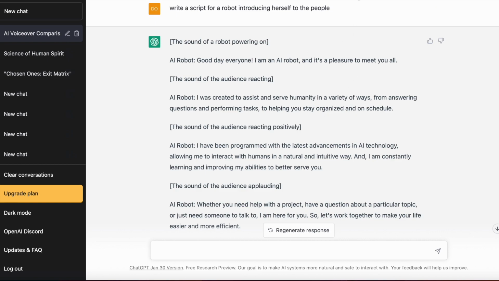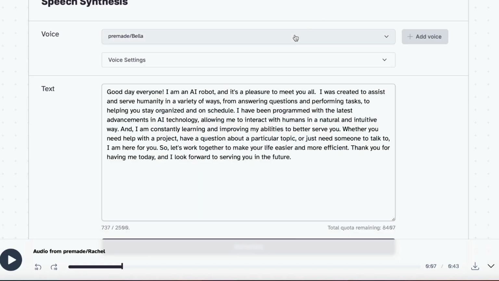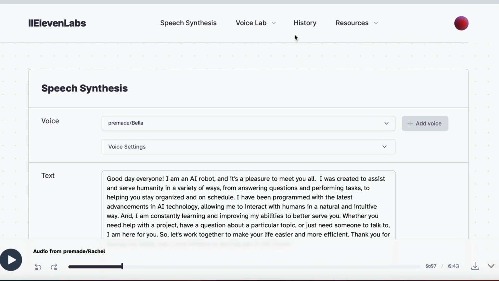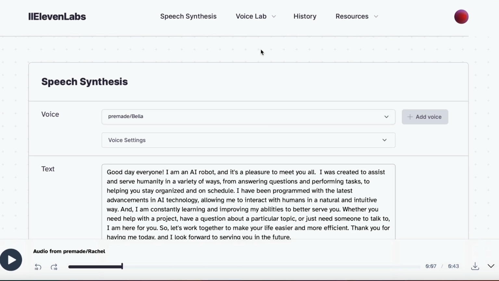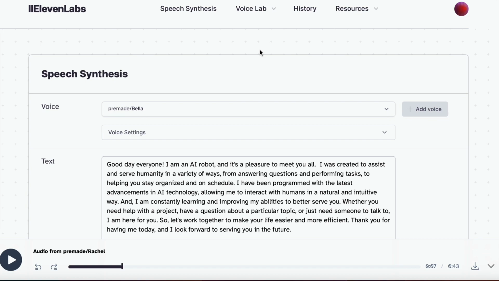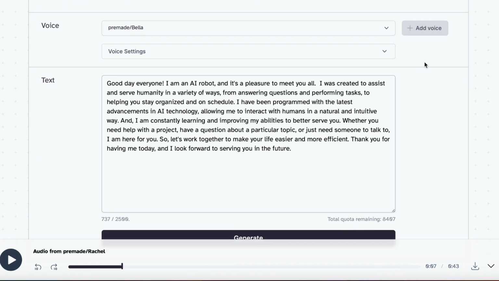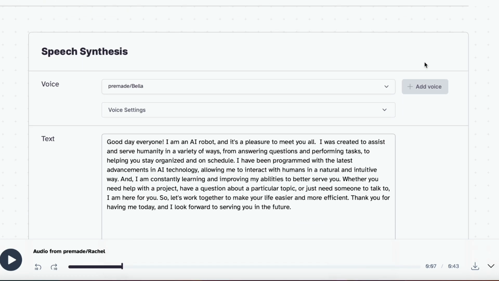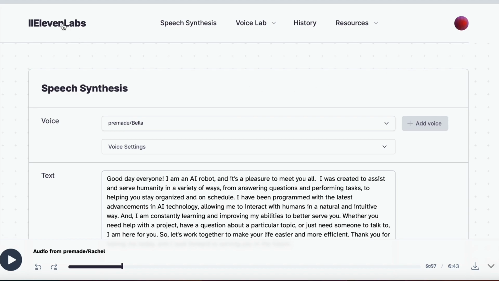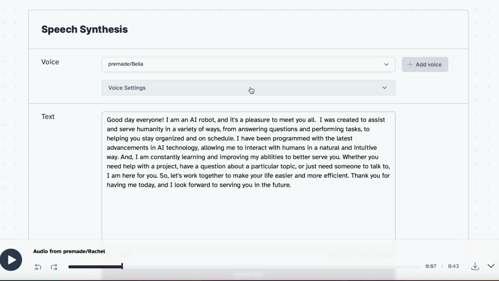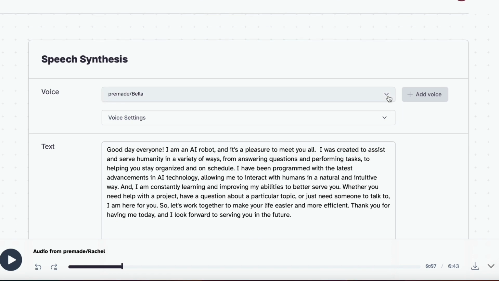Then I'm going to go into a new site called 11labs.io. This is their beta version, so right now it's free. You don't have to pay anything for it. Once you sign up with an account with them, you get 1,000 words. But if you don't sign up with an account and you just use the home page, then it's only 300 words. So once you're in, it looks like this.